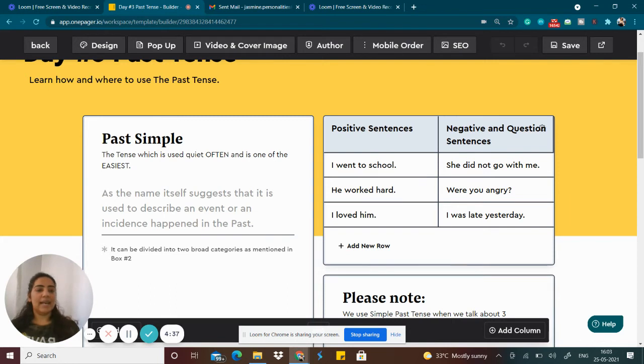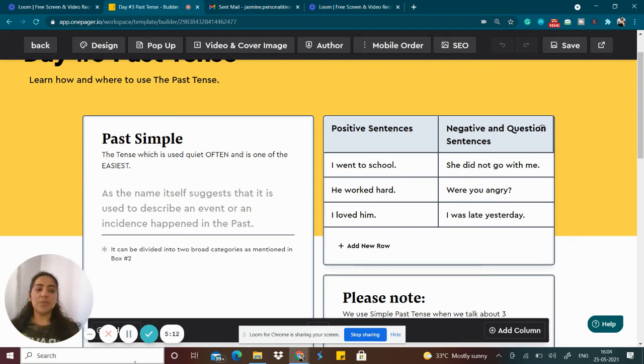Now moving to the next category, that is negative and question sentences. Okay, so let's get started here. So first is she did not go with me. Now you might ask me this question: why are we using go over here instead of went as we used in the previous sentences? The reason behind this is that we are not using the verb two form over here, we are using the verb one form, that is go, because we are using did not.